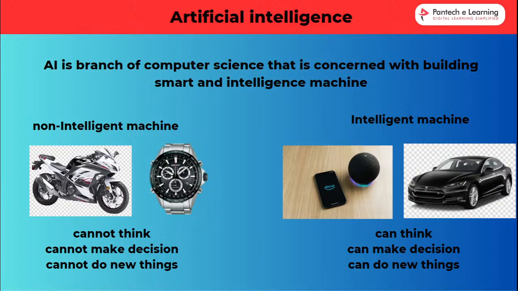But an intelligent machine is different. This kind of machine can work without human action. That is the intelligent machine. Because we train it with one kind of data, what would a human do? The same machine also does that. The best examples are the Tesla car and also Google Assistant.